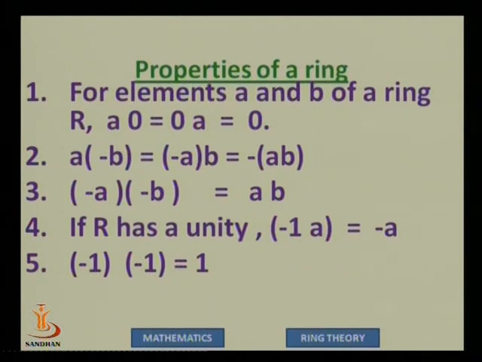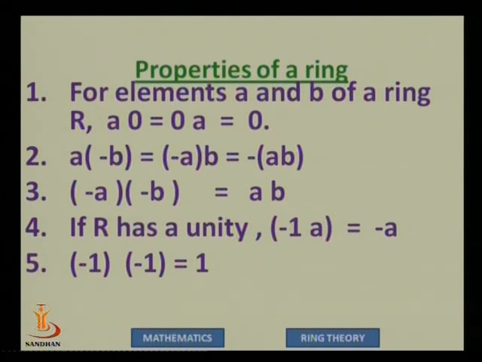And now we come to some simple properties of a ring. These properties are so simple that when we look at them for the first time, we feel that there is nothing special about them. It's anyway true for our natural concept. For example, the first property says that whenever we have some element a, then a multiplied by 0 will be 0. A very simple looking thing, that anything multiplied with 0 is 0. But here again, when we say multiplication, what we mean is the second operation of a ring, and when we say 0, it is in fact the identity element for the first operation.